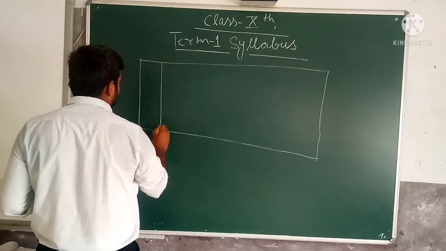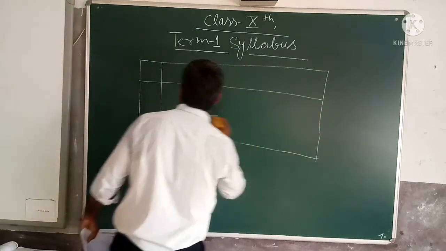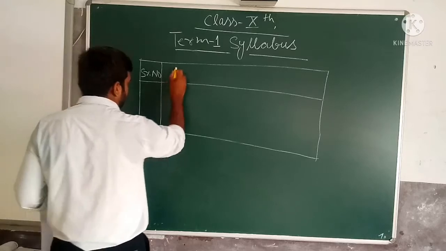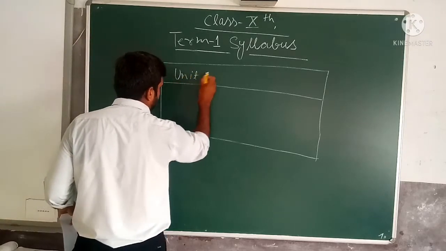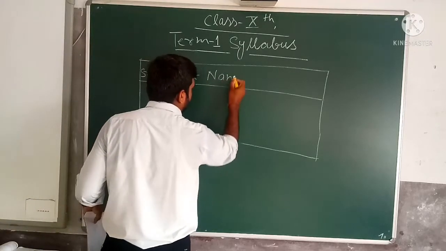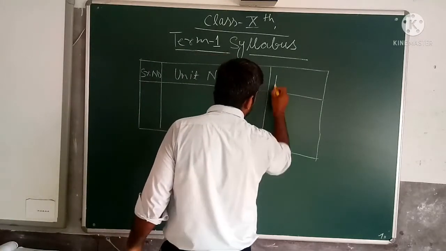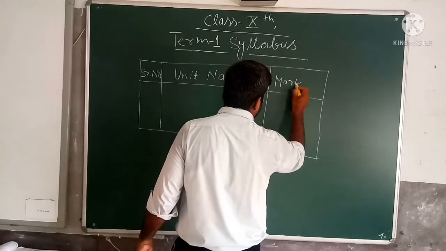Here is the serial number, unit name, and the marks, that is, how many marks of questions will be asked on that unit.